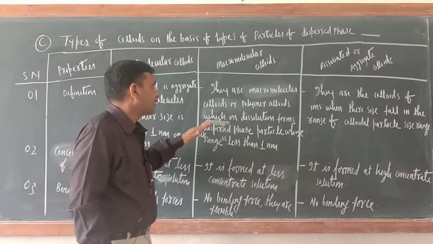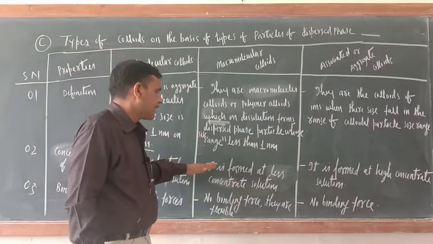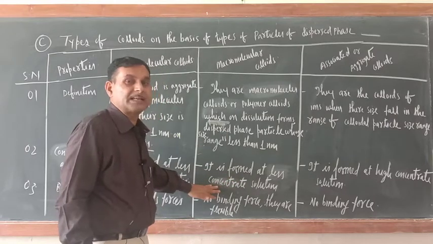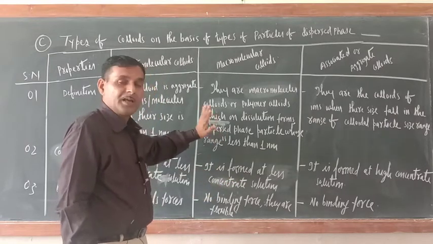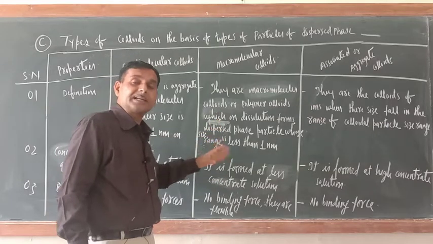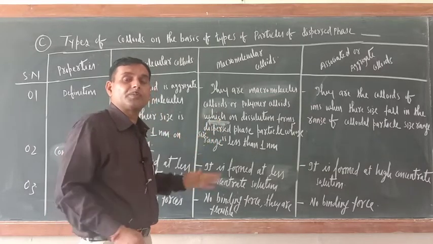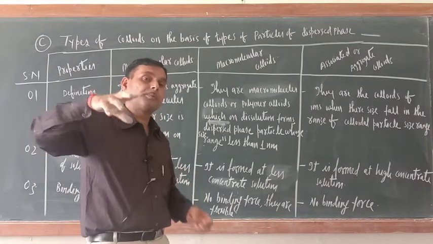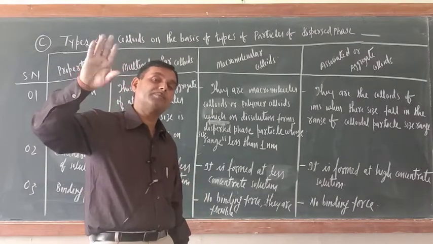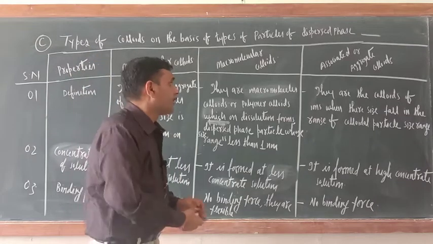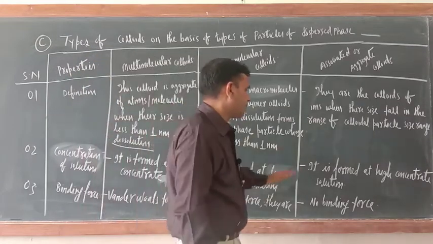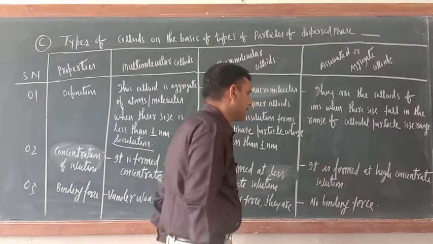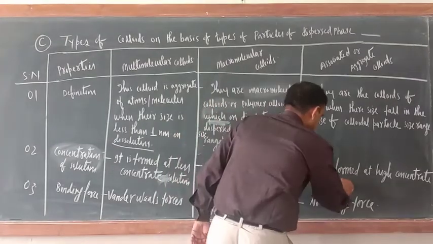What about macromolecular colloids? They are formed at less concentrate solution. They also form at less concentrate solution. If the solution is highly concentrated, they will not form. So what would be there at that time? If the solution is highly concentrated, those particles' size range will be beyond 1 nanometer. What about associated or aggregate colloids? They are formed at high concentrate solution.